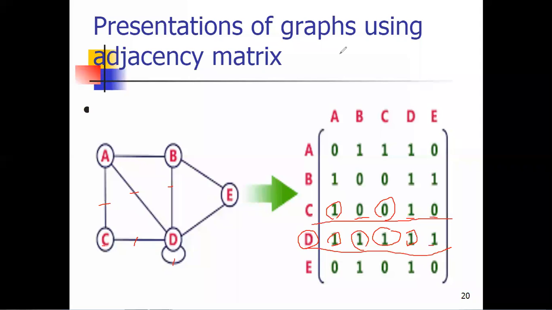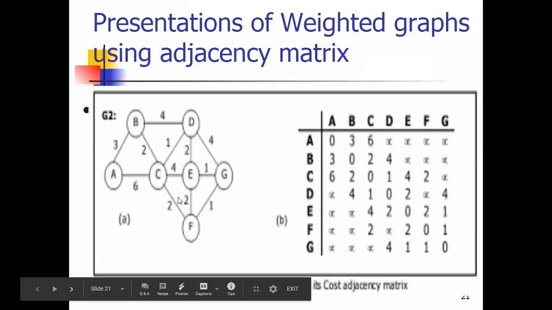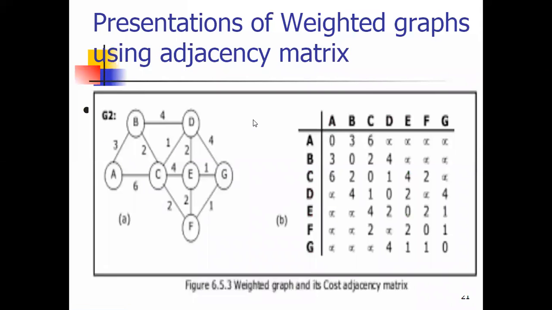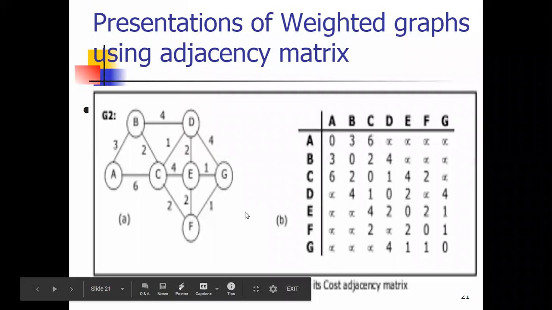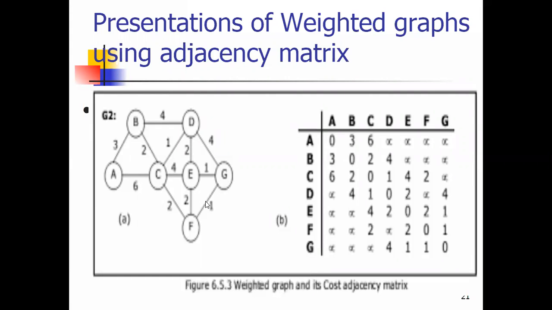So the next point will be what? How we are going to represent? Just concentrate here. The next graph that we want to clear. Okay, now. So the next representation of weighted graph. So what is meant by weighted graph? Okay, so the previous graph is different. This graph is different. Okay, so you can say I've put one example, that is the graph having weighted graph. It's cost adjacency matrix.